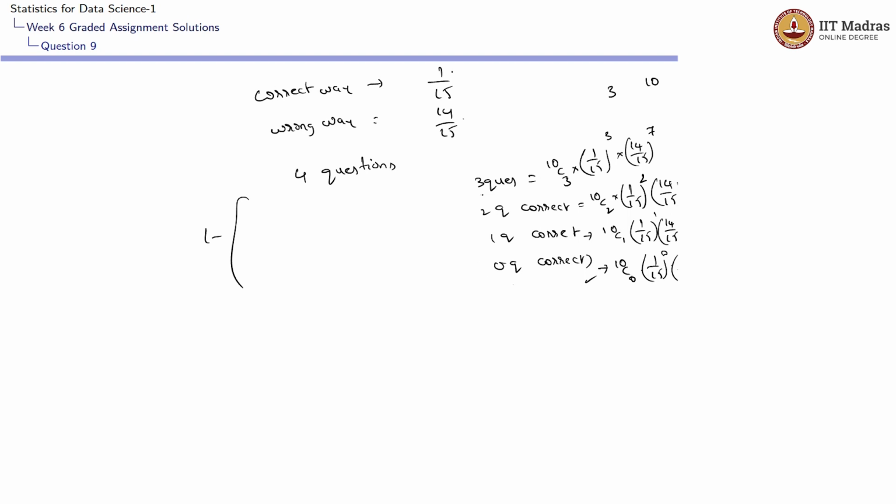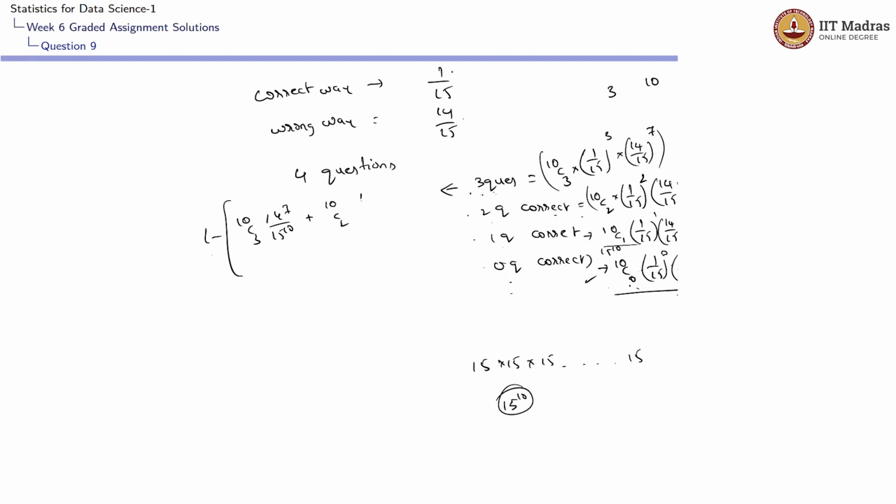These are the totals. So this is the probability of getting 3 questions correct, 2 questions correct, 1 question correct, and 0 questions correct. So the total probability of getting at least 4 questions correct would be nothing but 1 minus this probability, which is 10C3 into 14 power 7 divided by 15 power 10 plus 10C2 into 14 power 8 divided by 15 power 10.